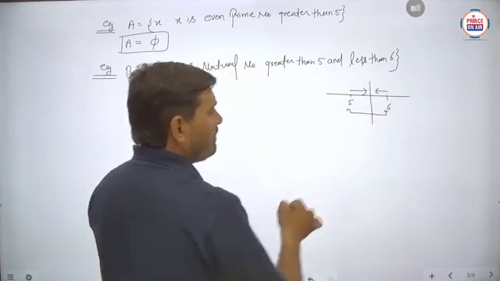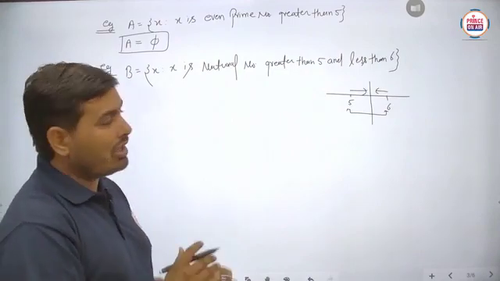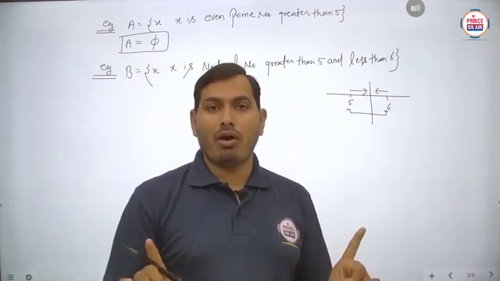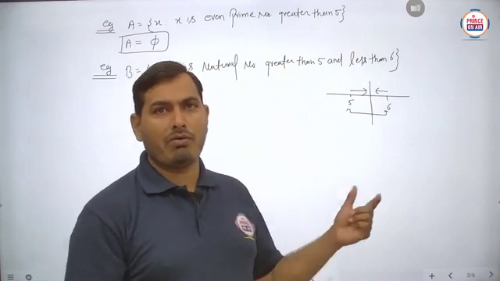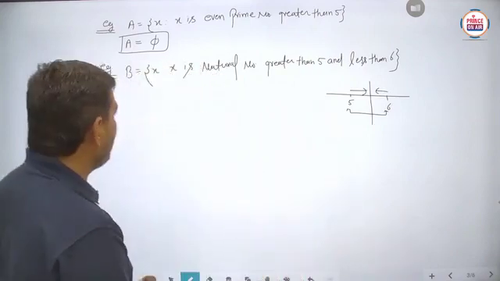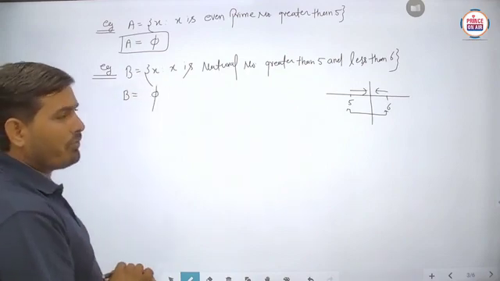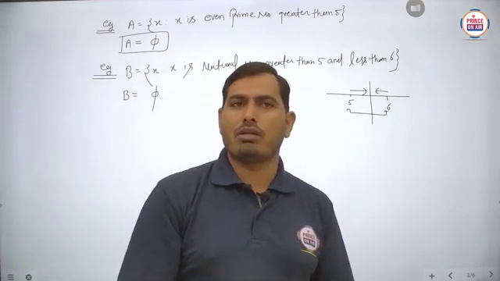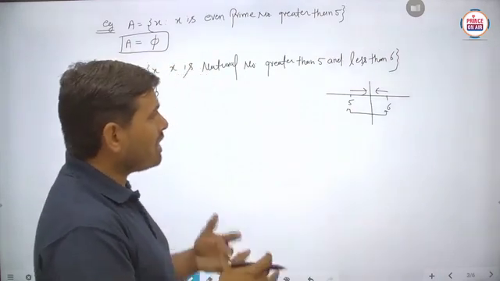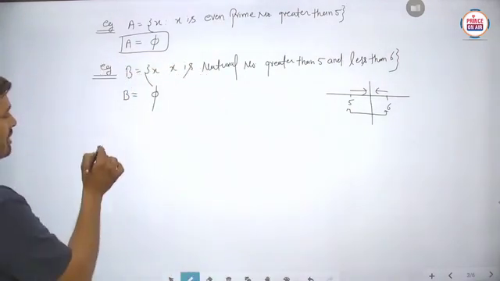If any natural number lay there, we would write it. But here no natural number is obtained between 5 and 6. So again we can say that B, if written in tabular form, is phi, no problem. You can make many more examples of this type.